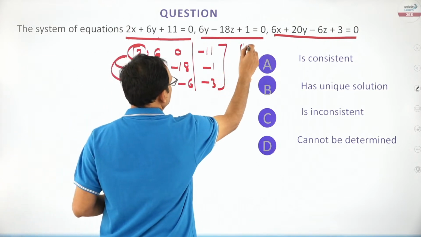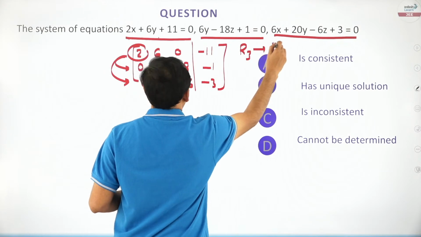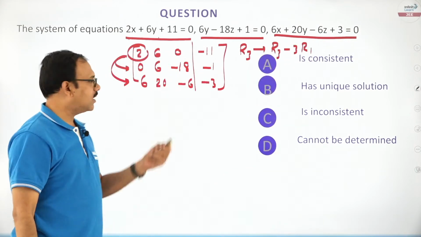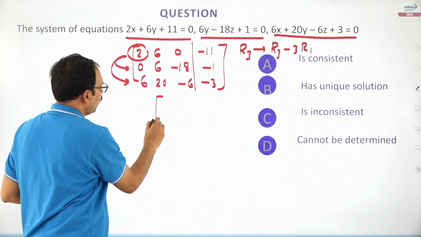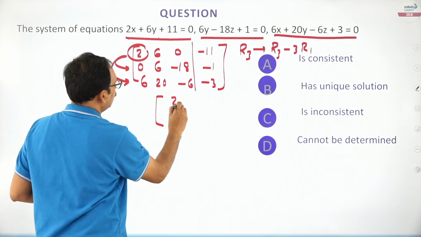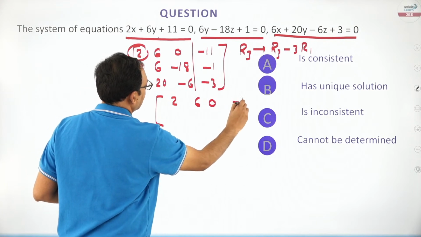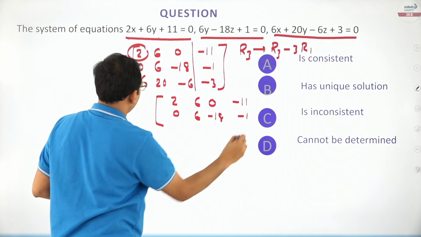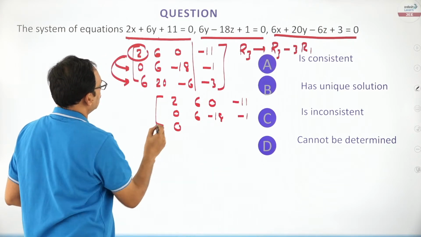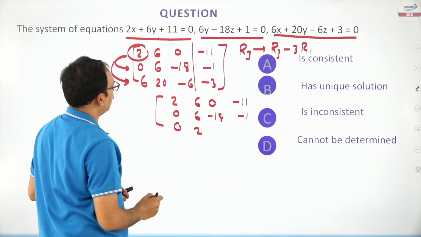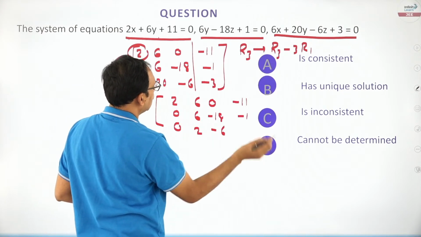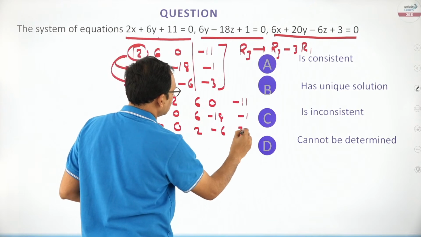I change R3 as R3 minus 3R1. Triple and subtract. You are going to get 2, 6, 0, minus 11; 0, 6, minus 18, minus 1; and triple and subtract 0. This is 2, dear friends. This is minus 6 and this is going to be 33 minus 3, which is 30.